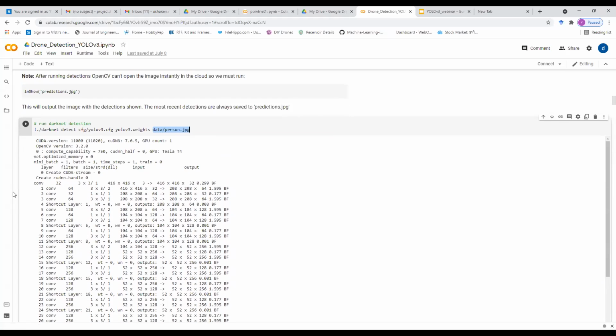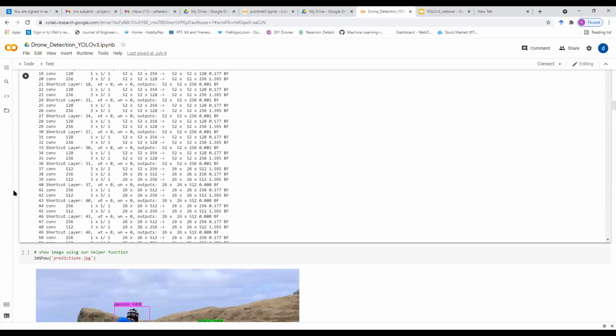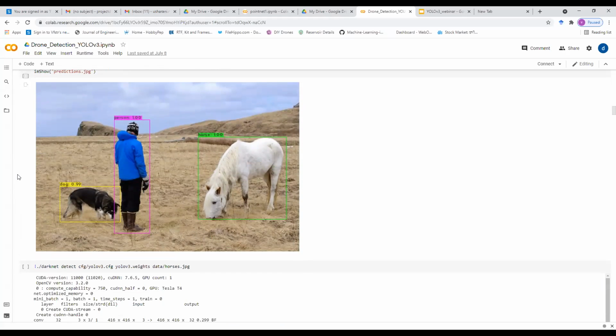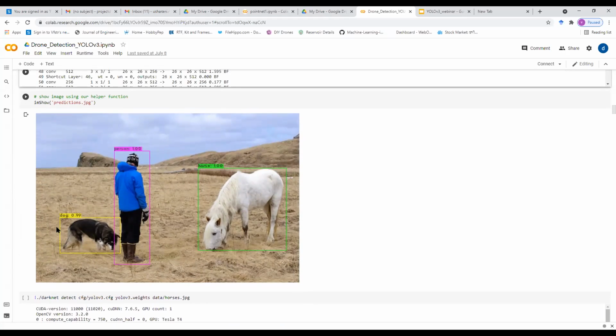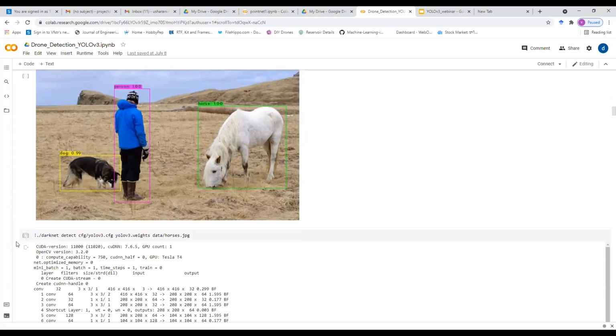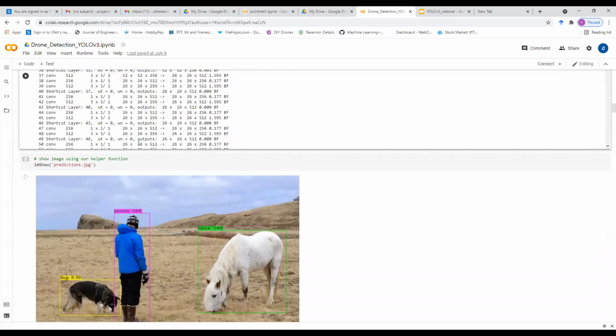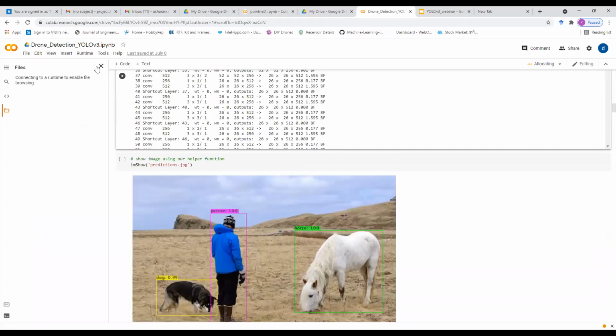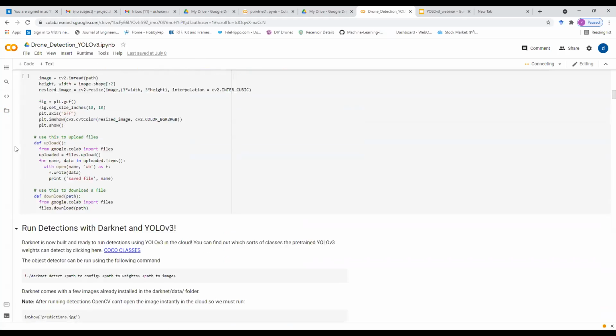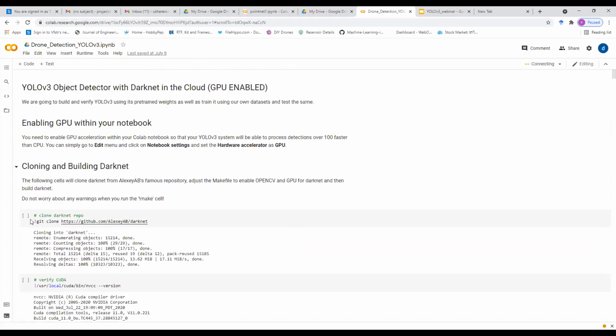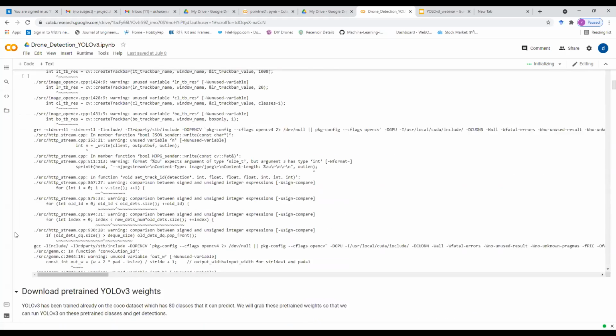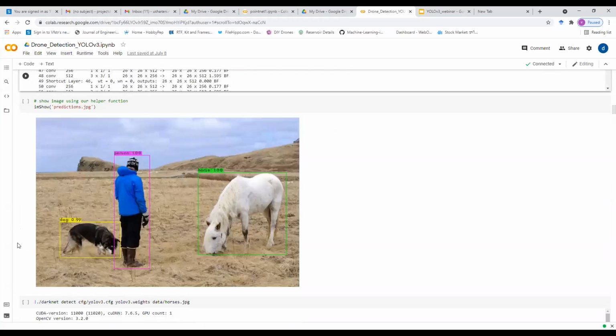Those are some predefined classes present in the COCO dataset, and this is how the detection is done. These are the image results, and these images are present when we clone this GitHub repository itself. There are some images present, and these are those images.